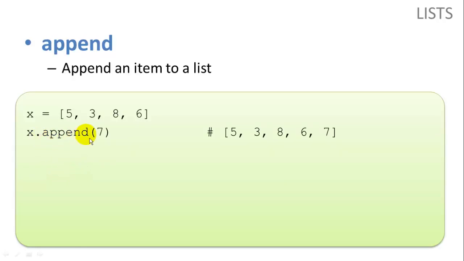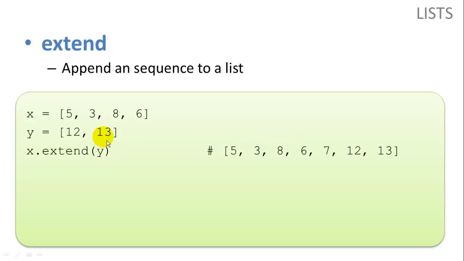Append, we can append an item to the end of a list using the .append function. Extend, we can combine 2 lists. This is very similar to the plus function that we already showed. X.extend(y) is going to combine both x and y together into list x.